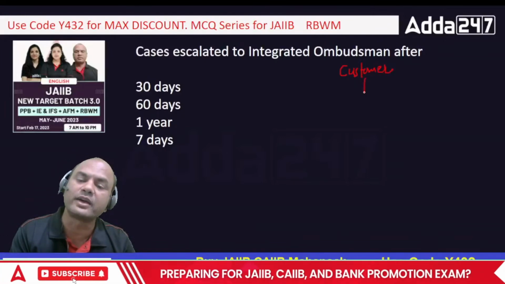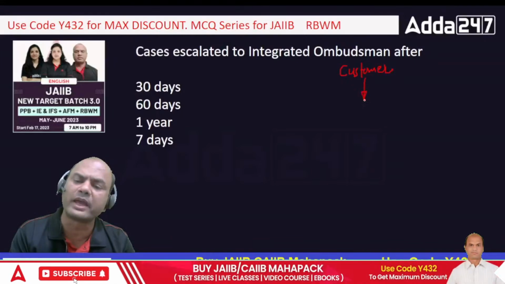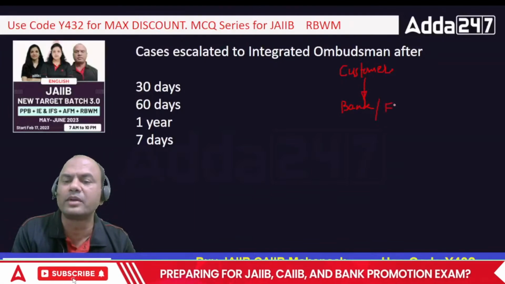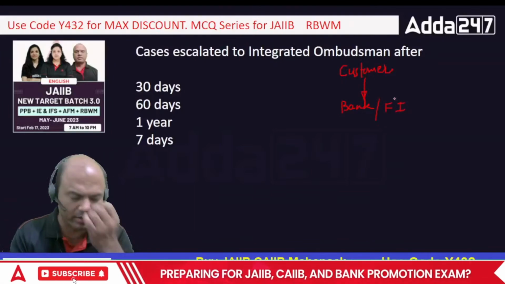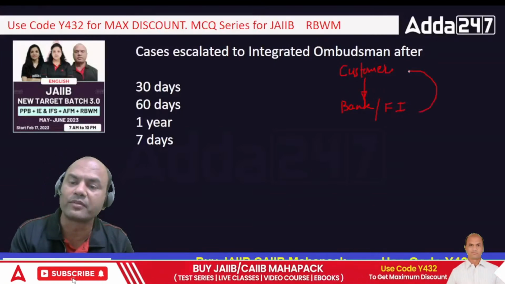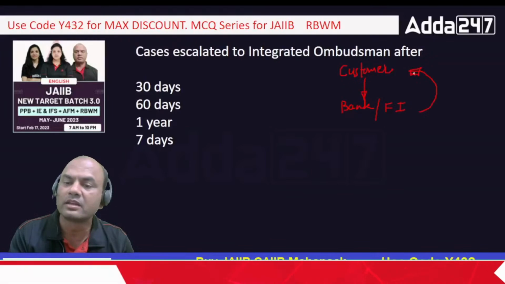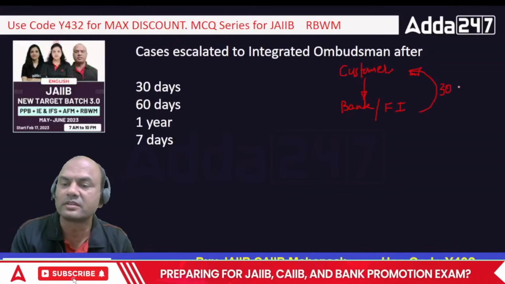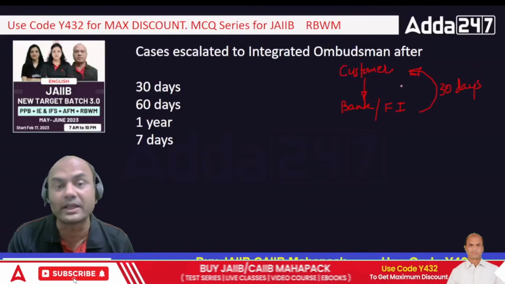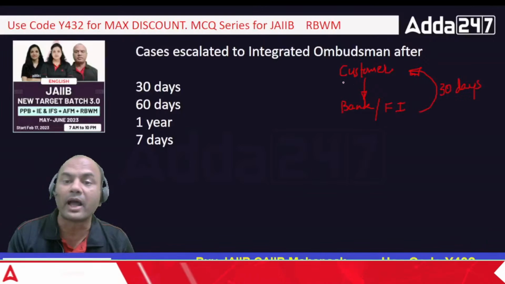I need to first file the complaint with the bank or FI itself, because nowadays it's not only limited to banks. Now this bank or FI needs to reply back to me within 30 days. If they don't revert back to me within 30 days, that also to my satisfaction, I can go